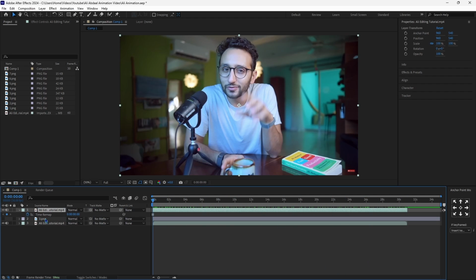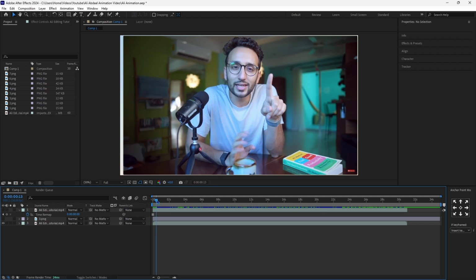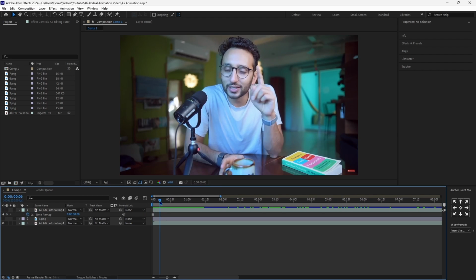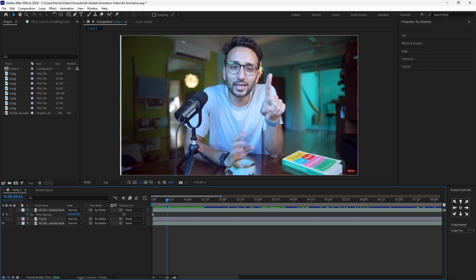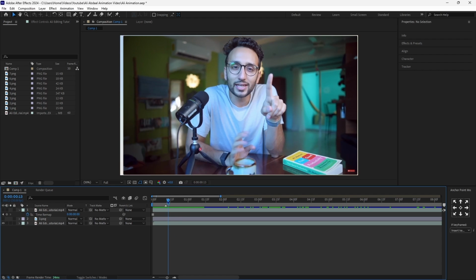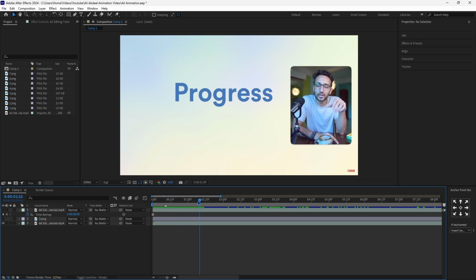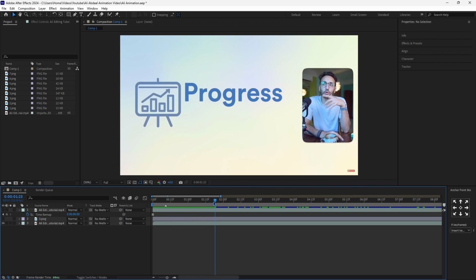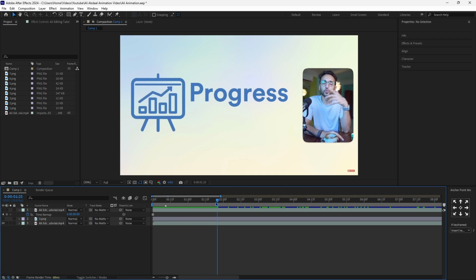So I'll go ahead and drag it on top, and what we'll do now is we'll hide this, and we'll start placing some keyframes. So let's check when the first animation starts. It's exactly here, where as you can see the webcam starts to become smaller. So let's click the asterisk. You can see all of the shortcuts on the bottom left, and that's going to place a marker. We'll go to the end of the animation right here, and we'll click another asterisk.